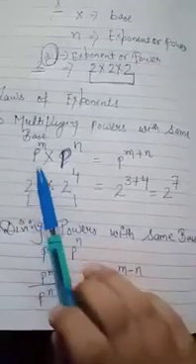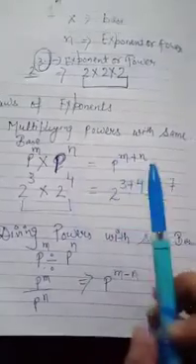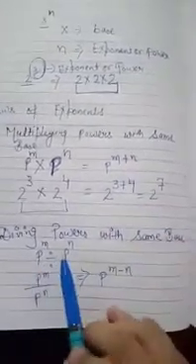In the first law, base is the same and powers are different. Then when we multiply, powers will be added. When we divide, powers will be subtracted.